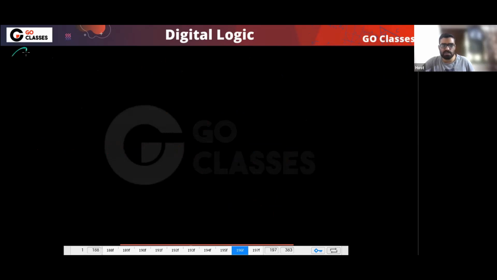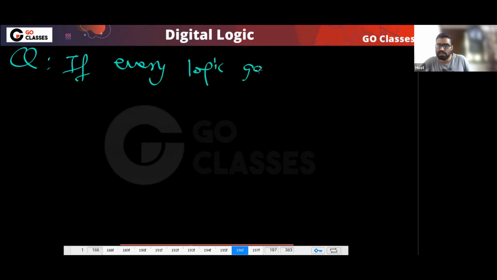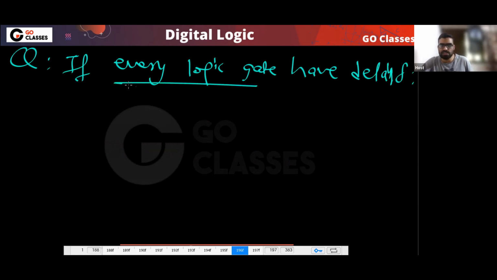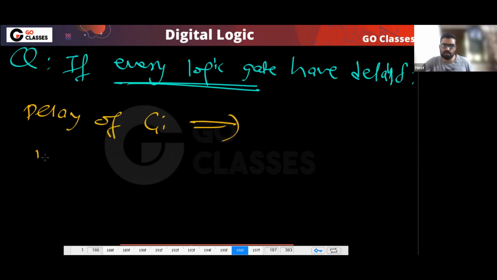Now this is my next question. If every logic gate has delay delta, then tell me what is the delay of Gi and what is the delay of Pi.